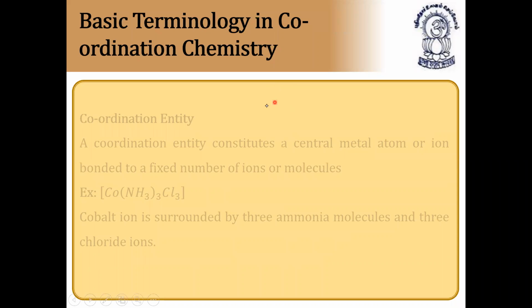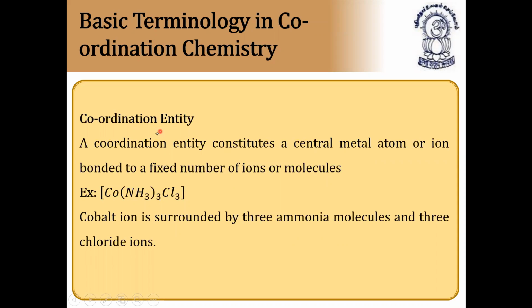Basic terminology in coordination chemistry. As I told you, in this chapter we are going to discuss coordination compounds in more detail, so you should know the basic terminology. The first one is coordination entity. A coordination entity constitutes a central metal atom or ion bonded to a fixed number of ions or molecules. This is called a coordination entity.